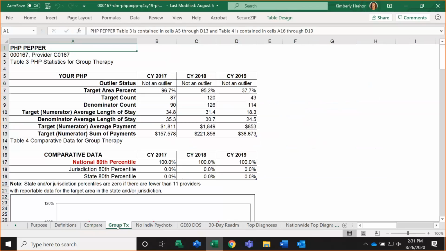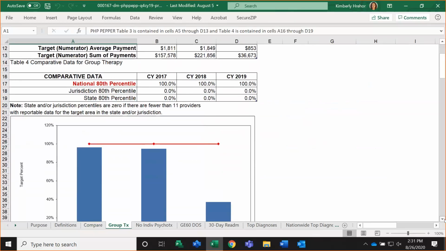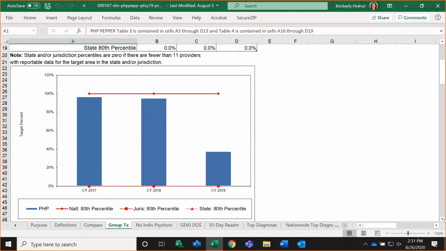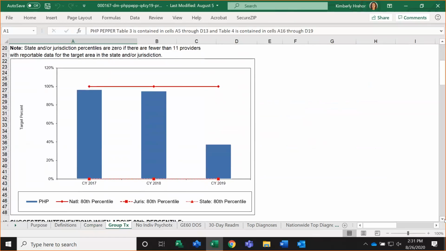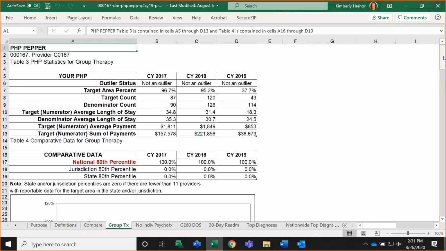All right, so let's take a look at some of the target area reports. The first thing that you're going to notice when you click on the target area report tabs is that the graph, which used to be at the top of the report, has been moved to the bottom of the report. And again, this was made primarily so that we can be compliant with those 508 accessibility guidelines. But the information that you're used to seeing, even though it's been rearranged a little bit, is still available.